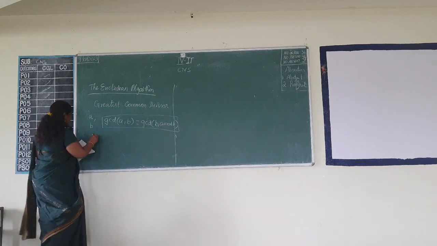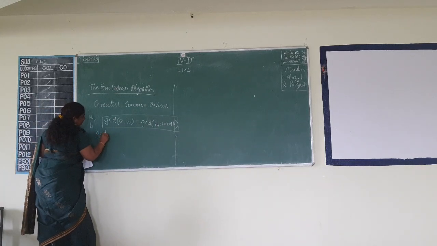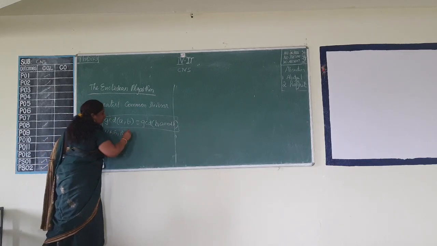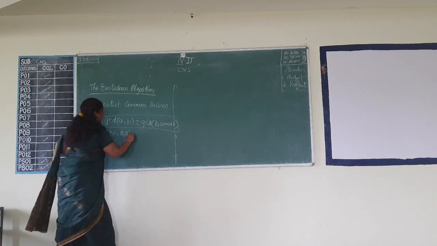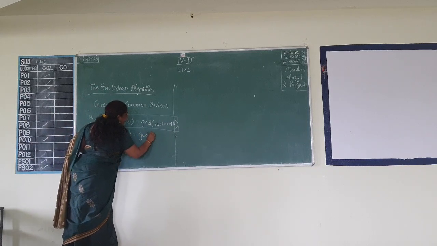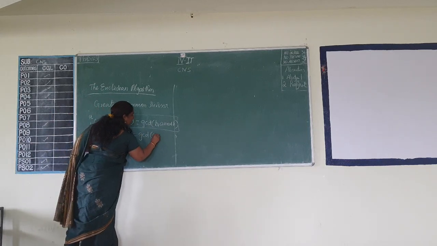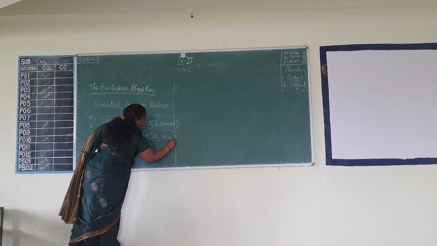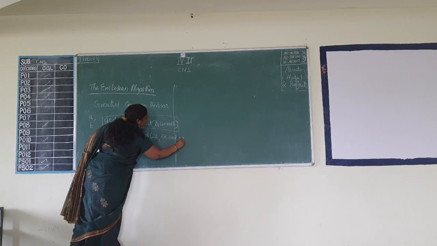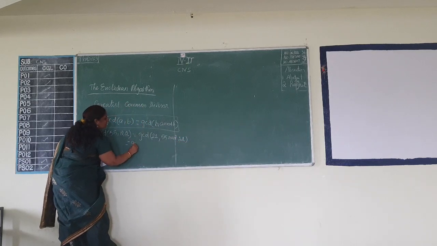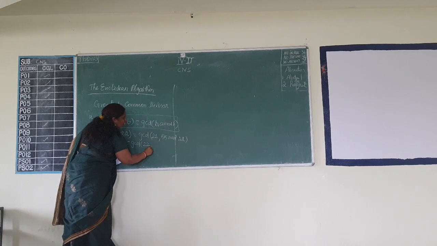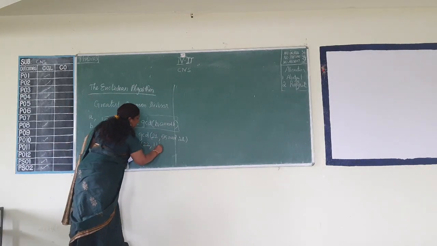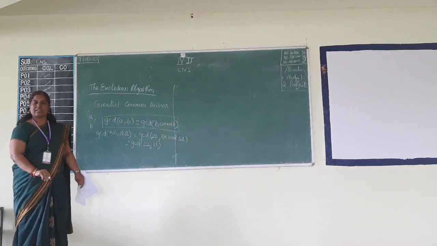We'll take one example. GCD of 55 comma 22. So how do we apply this? GCD of B, which is nothing but 22, comma A mod B, 55 mod 22, which is nothing but GCD of 22 comma 11. 55 mod 22 is 11.